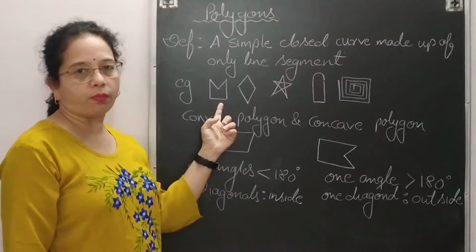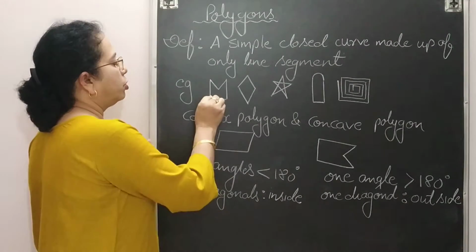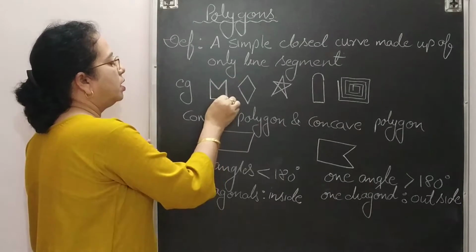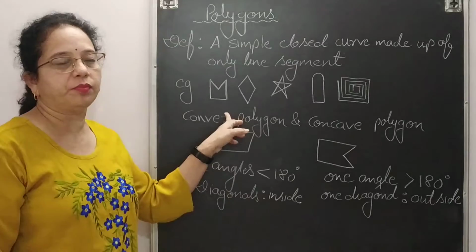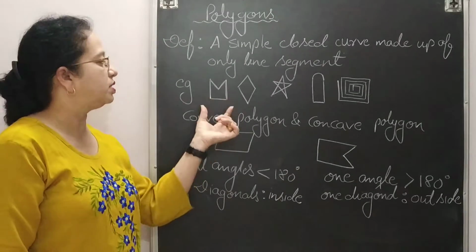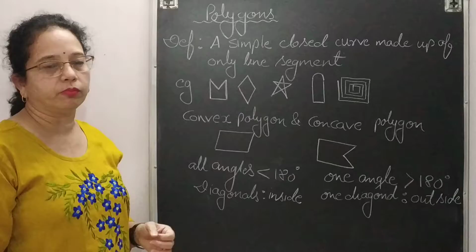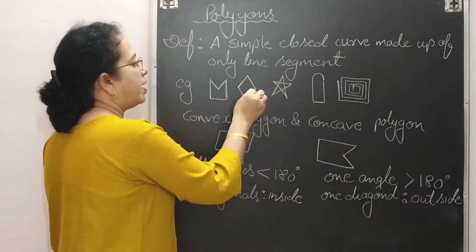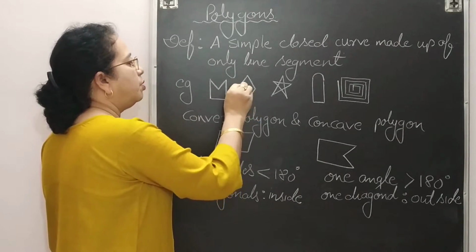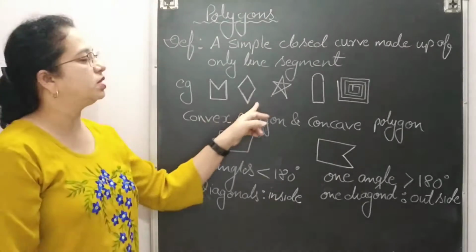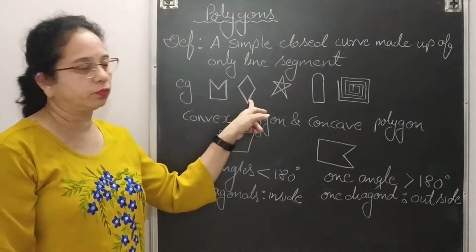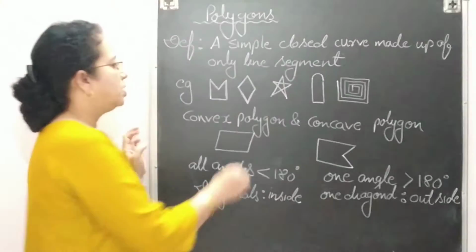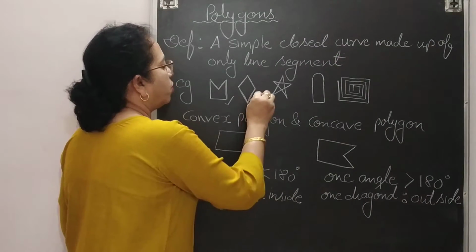You can see the first one. It is a closed polygon. What do we mean by a closed polygon? If I start with one point and end with another point and all are only line segments, then this is a closed figure as well as a simple closed curve, so this is a polygon. Here also, if I start with one point and without lifting my hand I come back to the initial point, this is a simple closed curve made up of line segments. So this is also an example of a polygon. So these two are examples of a polygon.